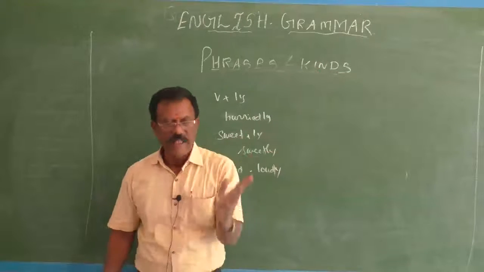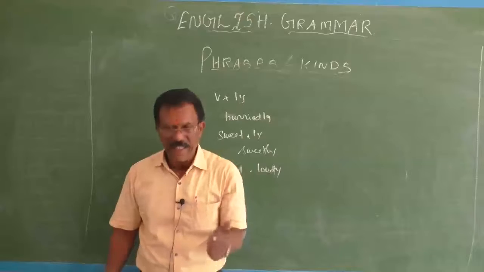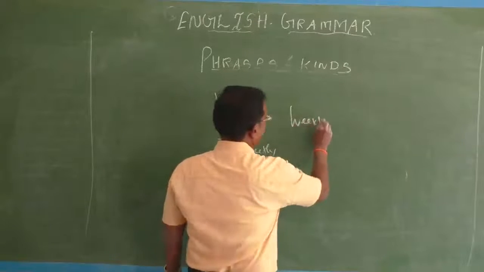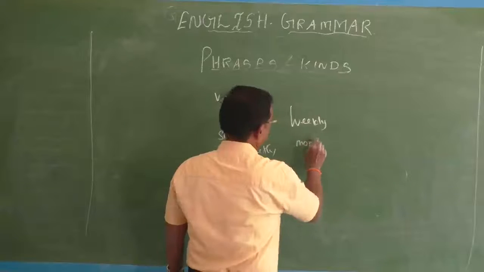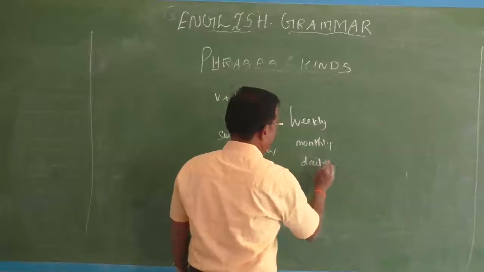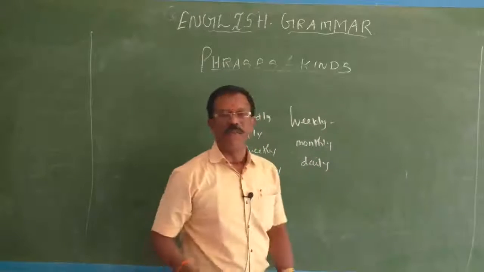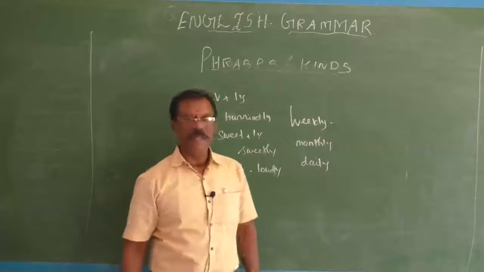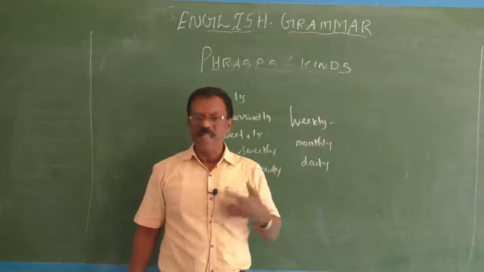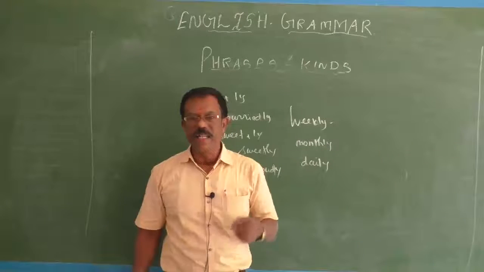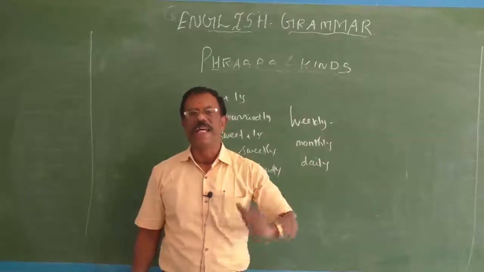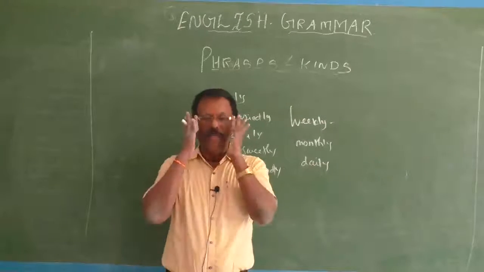Okay, weekly, monthly, daily. Yeah, they are examples of adverbs. See, weekly means every week. Monthly means every month. Daily means every day. Annually means every year. Speedily, with great speed. Slowly, in a slow manner. Politely, in a polite manner.